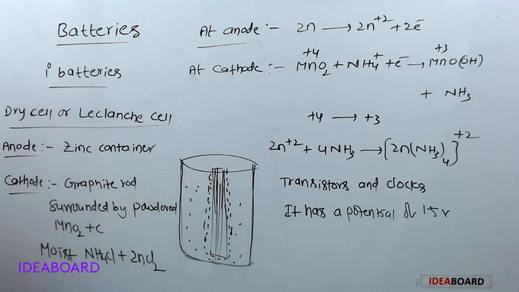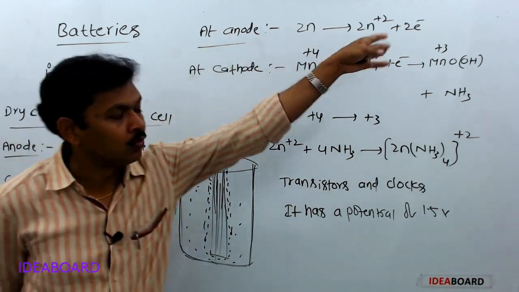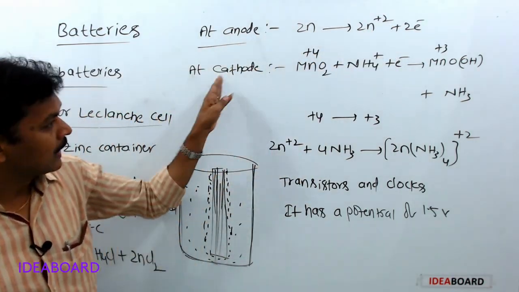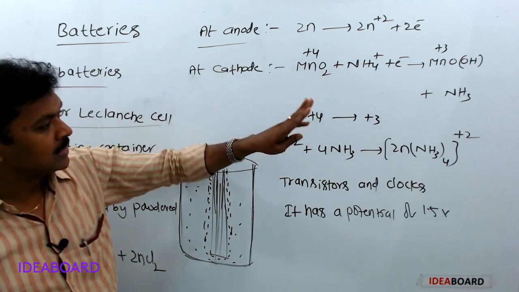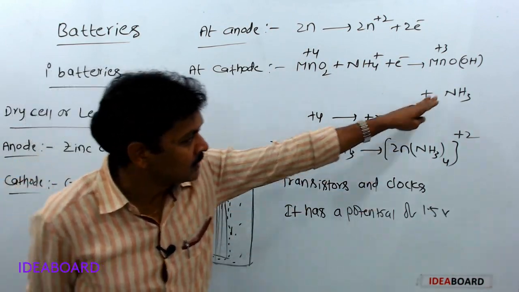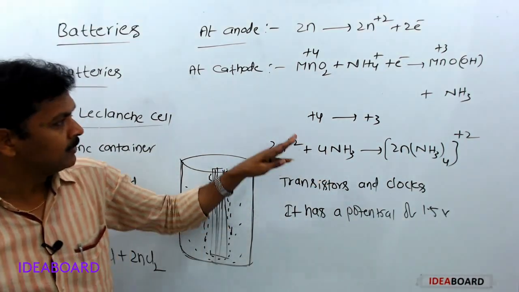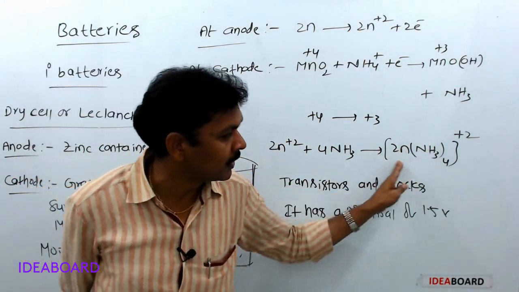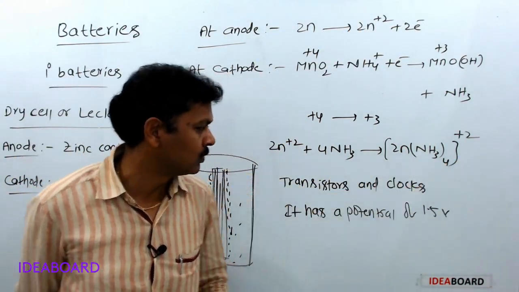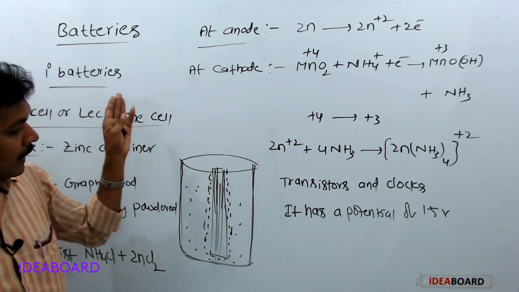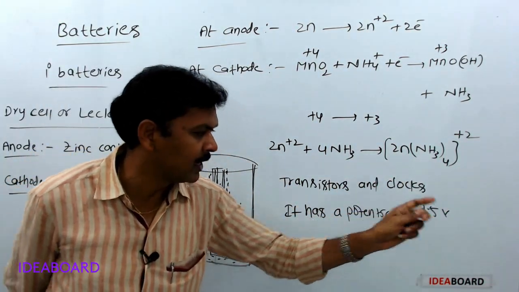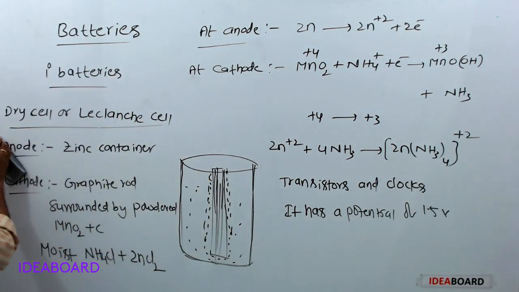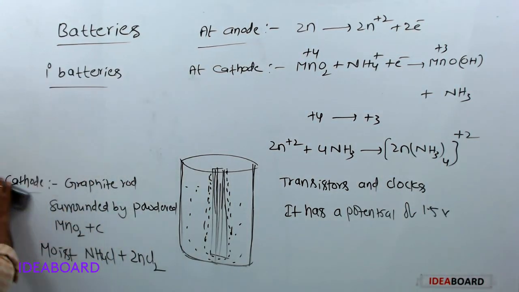Both electrodes are separated by moist ammonium chloride plus zinc chloride. At the cathode the oxidation number of manganese changes from +4 to +3. The ammonia liberated combines with zinc ions and forms complex compounds, or coordinate covalent compounds. This dry cell is used in transistors and clocks. It has a potential of 1.5 volts. This is about the dry cell.